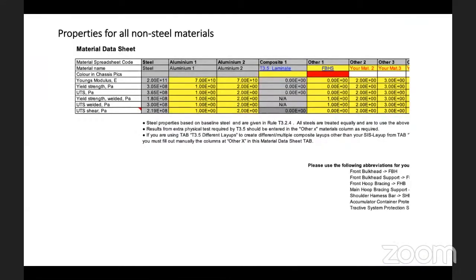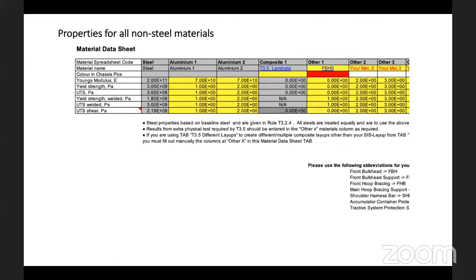So next what we have is the material tab. Here this is explicitly made for the non-metallic material properties, where we see non-steel, I mean. So you see there are a few things to be taken care of. If you see on the first row, it is steel, aluminum 2, composite 1, other 1, other 2, other 3.